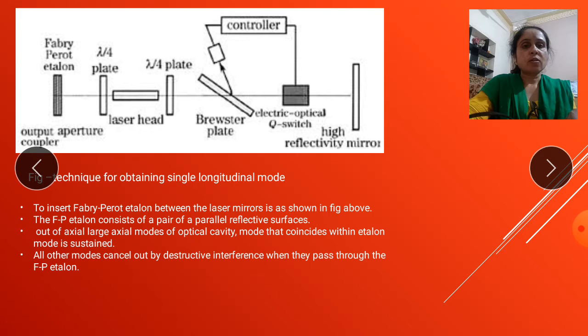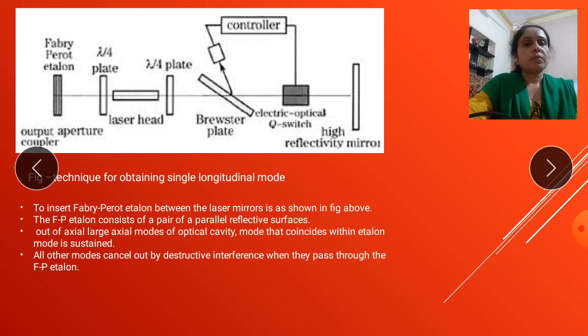All those modes are cancelled, because the Fabry-Perot echelon is a medium of interference, and that causes those modes to undergo destructive interference.